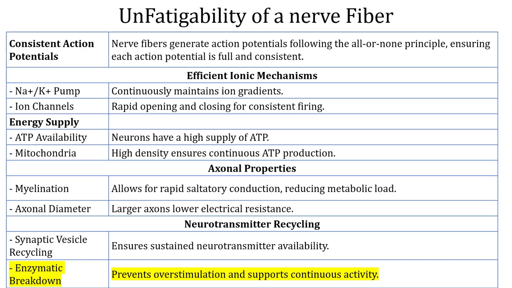With this, we are done with the properties of a nerve fiber. Let us quickly summarize what we have studied. We have studied the classification of a nerve fiber. Based on function, we classify it as sensory, motor, secretomotor. Based on myelination, we divide it into myelinated and unmyelinated nerve fibers. Based on the conduction velocity, it is divided into A-type, B-type and C-type fibers. In A-type, we have A alpha, A beta, A gamma and A delta. We have two types of C fibers, C dorsal root fibers and C sympathetic fibers. And we have B fibers.